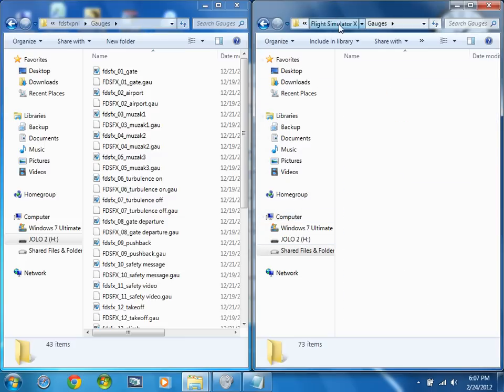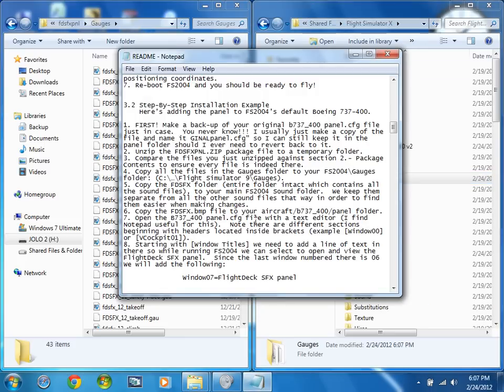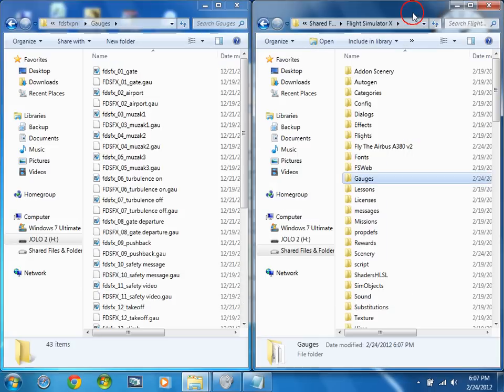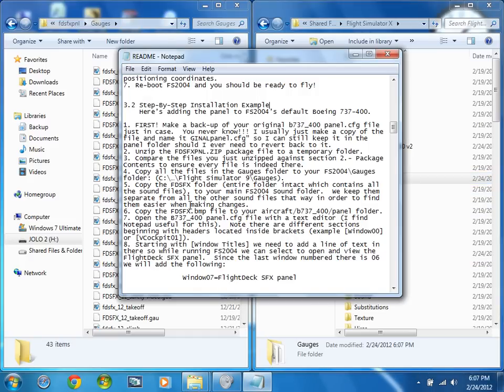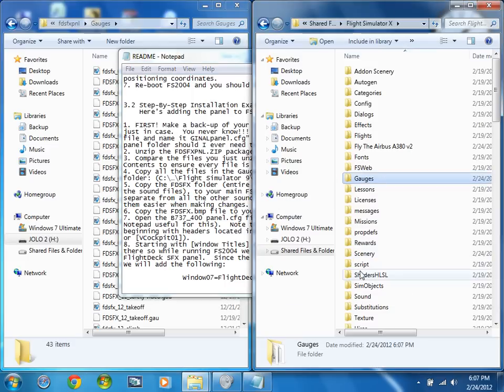Go back to your Flight Simulator X folder again. Copy the SFX folder, be sure that it is the folder, to your sound folder. Okay, so it's the sound files. Go to your sound folder.